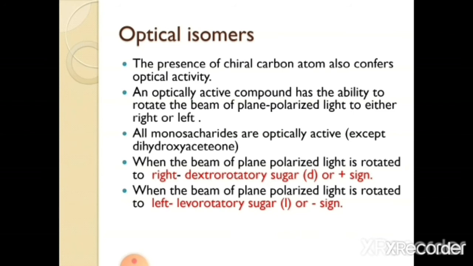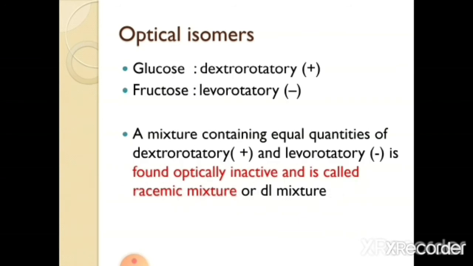And you should not be confused with the previous thing, that is, the D and L forms of stereoisomers. D and L forms are represented by capital D and capital L. And this optical activity, that is dextrorotatory or levorotatory, is represented by small letter d or small letter l. So glucose is dextrorotatory in nature. That means it can rotate the beam of plane polarized light to the right side. And fructose is levorotatory. And a mixture containing equal quantities of dextrorotatory and levorotatory forms is found to be optically inactive, and this is called a racemic mixture, and it is represented by DL mixture.